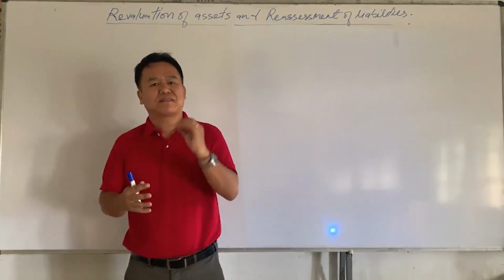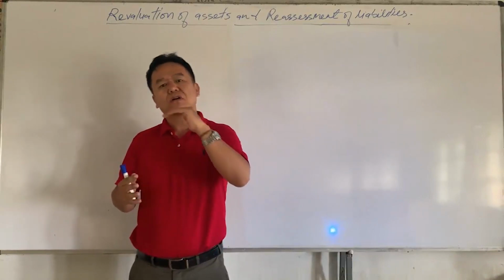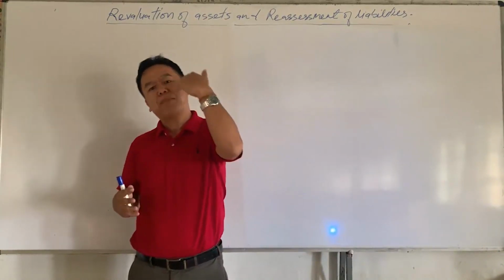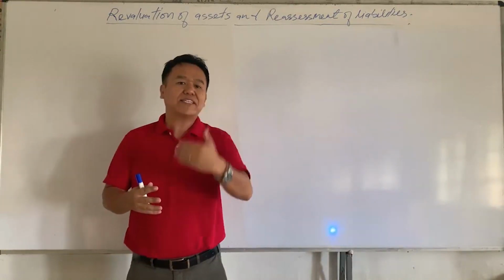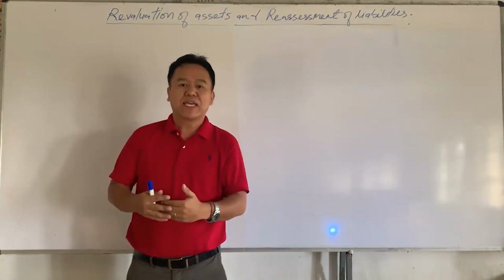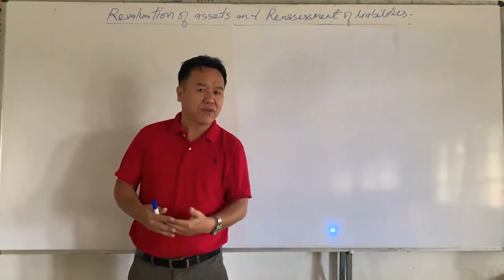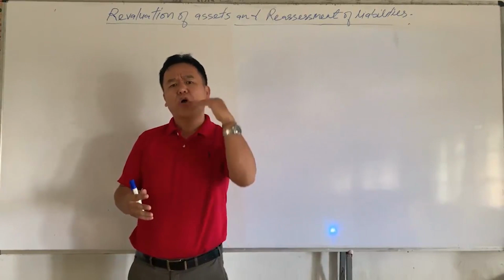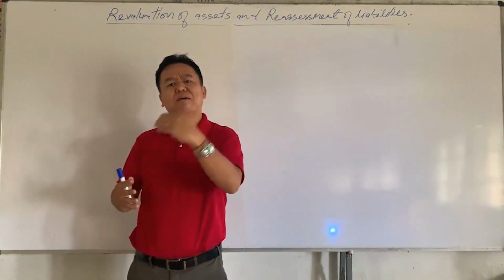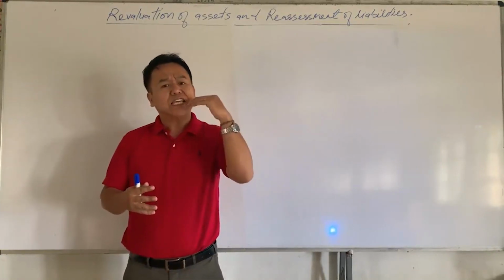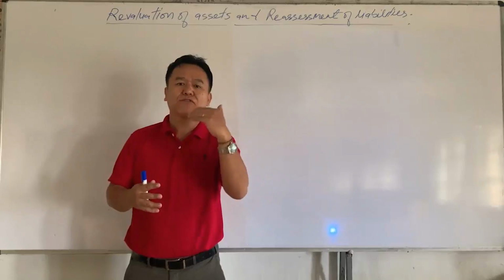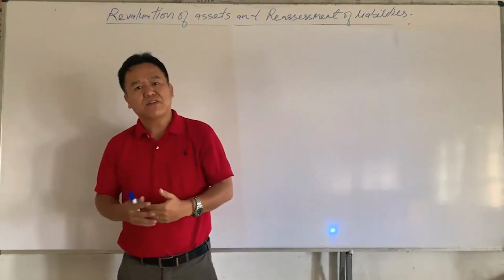If assets are undervalued or overvalued, then they are revalued. In the same manner, a reassessment of the liabilities is also done, and they will be shown in the balance sheet at their correct value. At times, it is also possible that there are some unrecorded assets and liabilities of the firm. These unrecorded assets and liabilities should also be brought in the books of the firm at their current value.